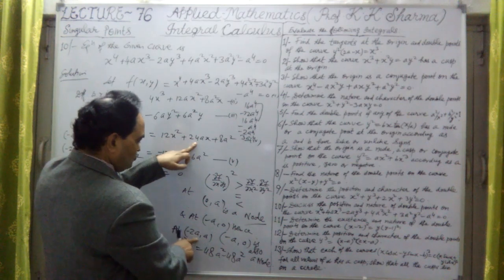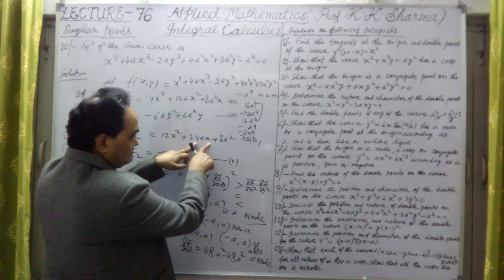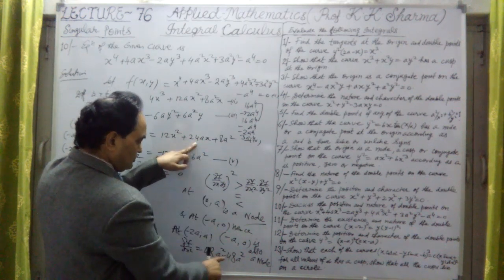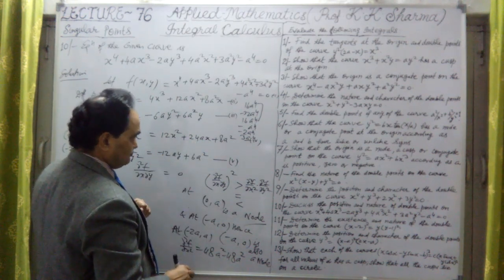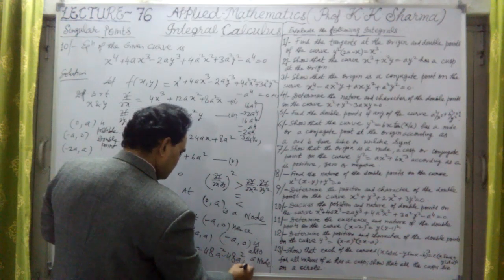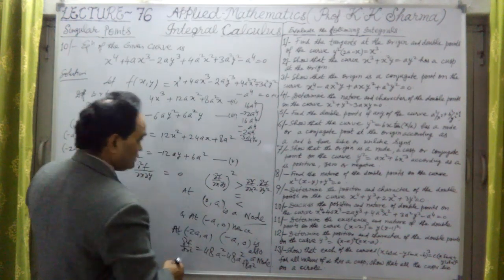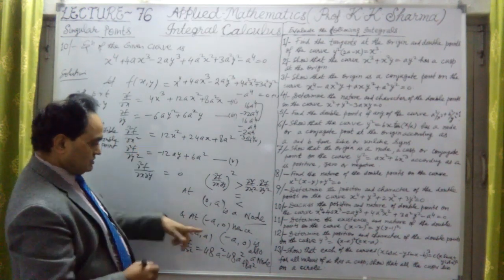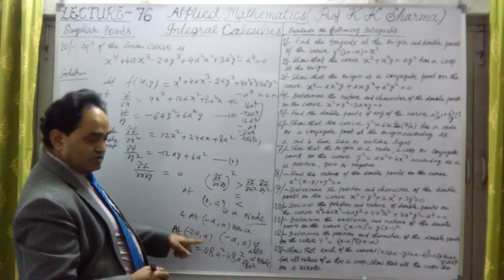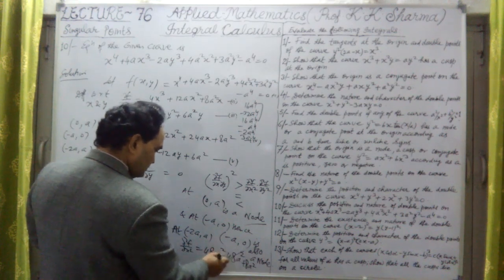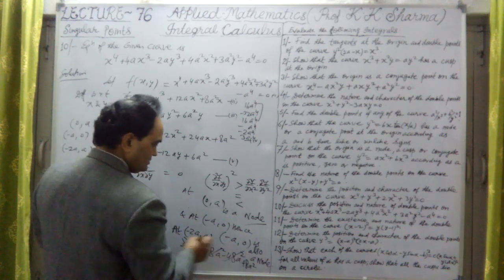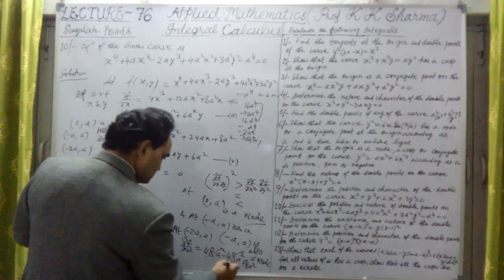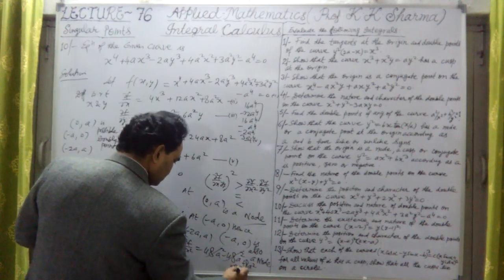So this is 2a minus 2a. I substitute here in place of x minus 2a, a into a square, and 24 into 2, 48, minus 48a square, plus 8a square, plus 8a square as it is. Okay, this is the value of del square f upon del x square at the point minus 2a and a. Try to understand: this minus 48 plus 48 cancelled out, only plus 8a square. So this value is positive, giving us 8a square, which is positive.